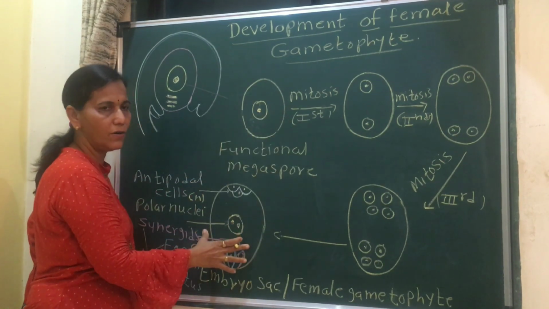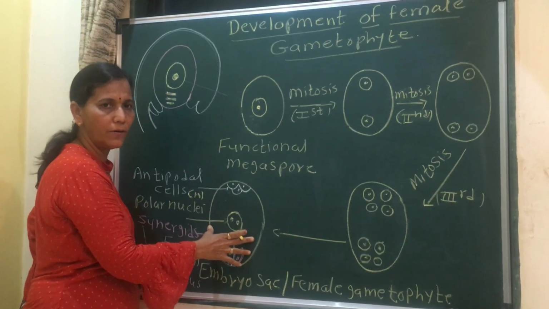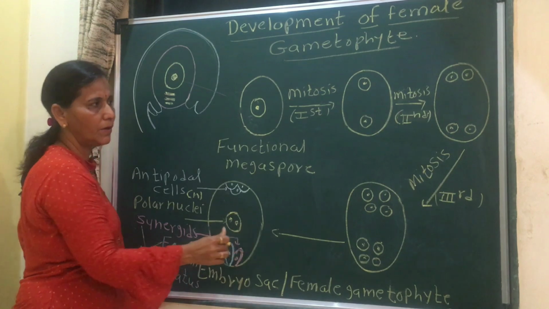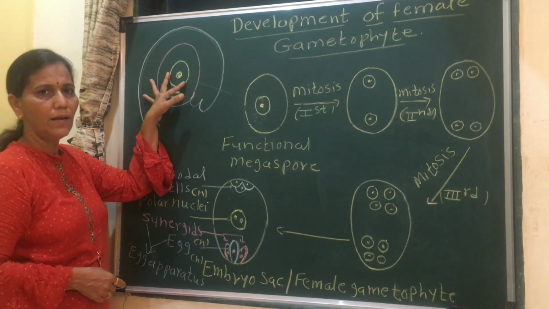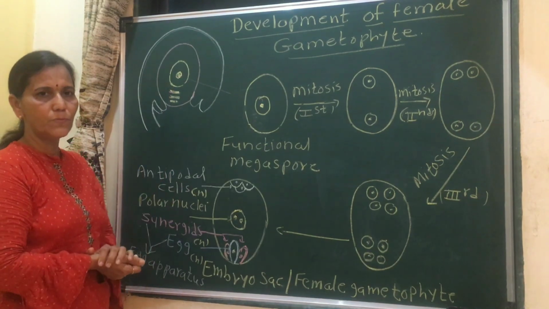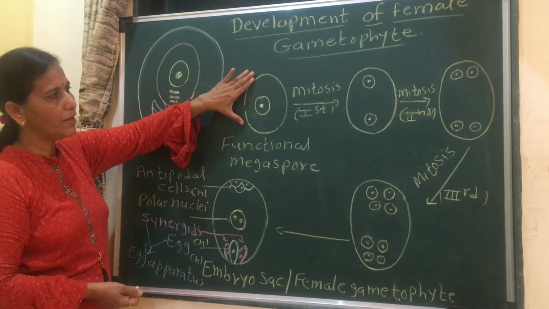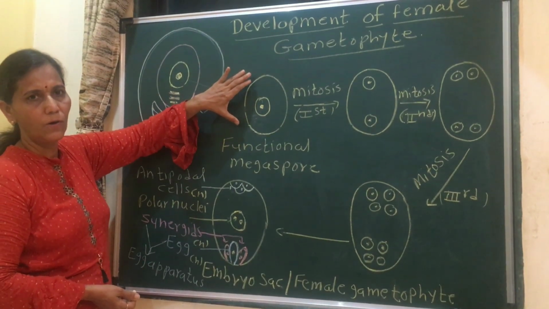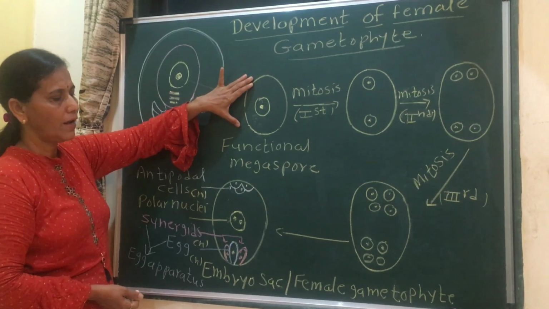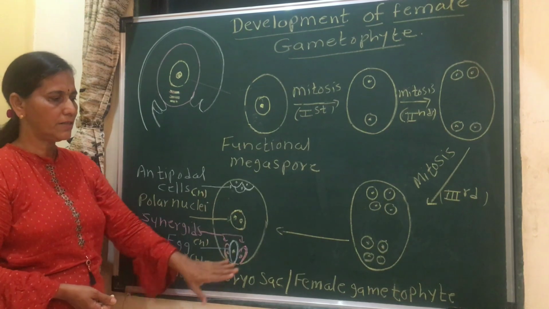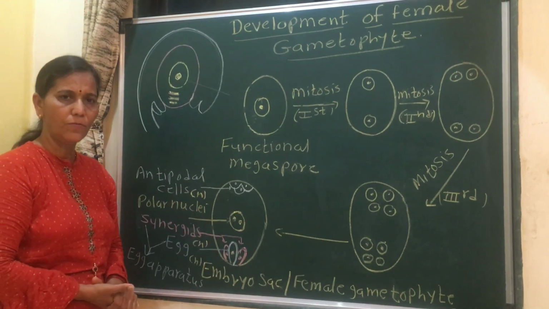Remember two words: monosporic means it develops from only a single spore; endosporic means it develops within the wall of the megaspore. And this 7-cell 8 nucleated structure is called the female gametophyte.